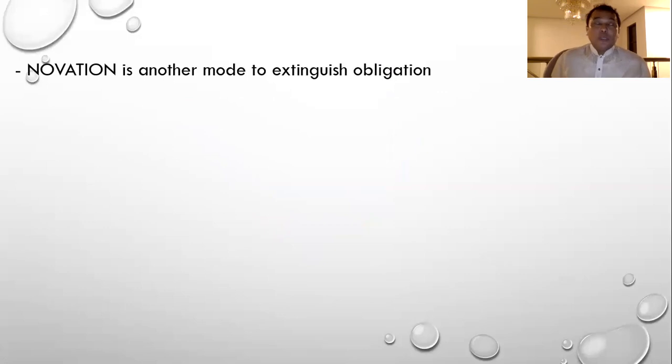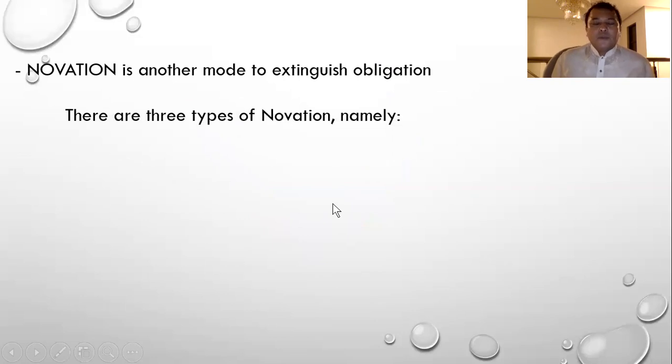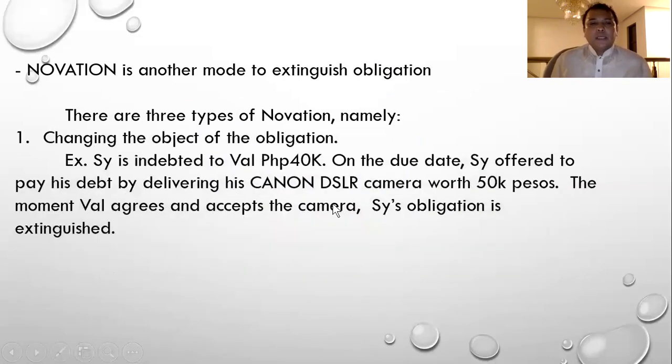And the last mode is novation. Now, there are three types of novation, namely, changing the object of the obligation. So object, this is an example here: C is indebted to Val for 40,000 pesos.